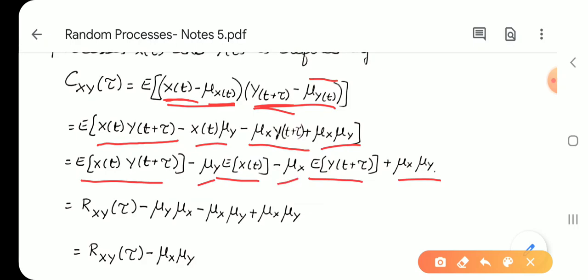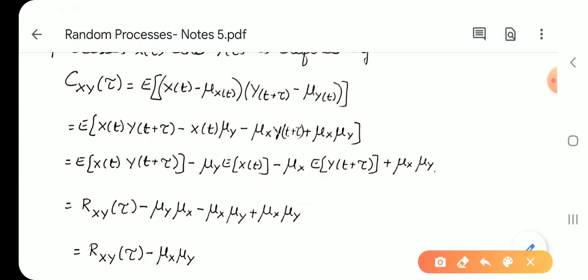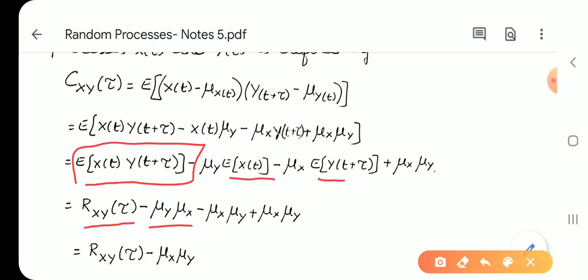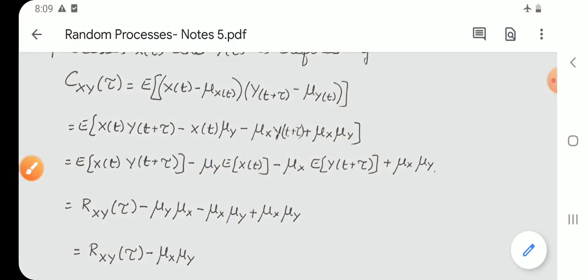Here mu x is written outside since this is also a constant. So this is the definition for the cross correlation function of two random processes X and Y, that is Rxy of tau, minus E of X(t) is nothing but mu x. So mu y mu x, this is mu y again. So mu x mu y plus mu x mu y. One of the mu x mu y cancels. So we get Rxy of tau minus mu x mu y.